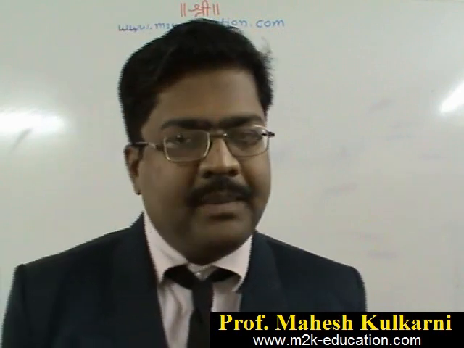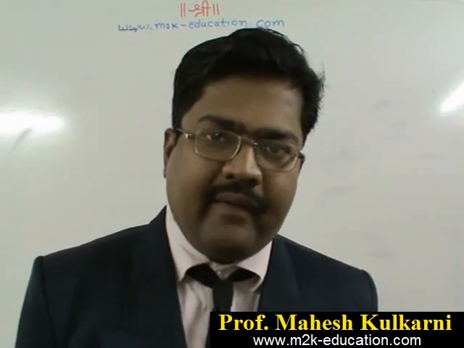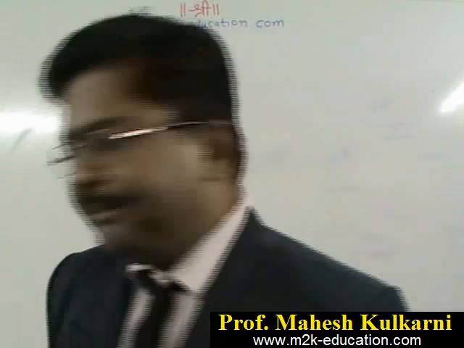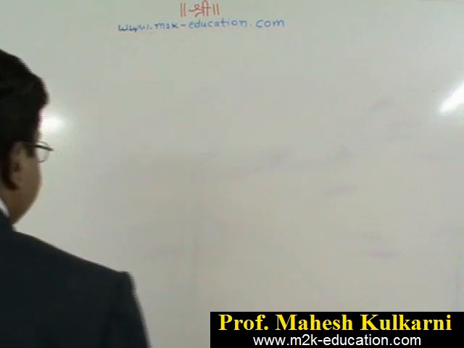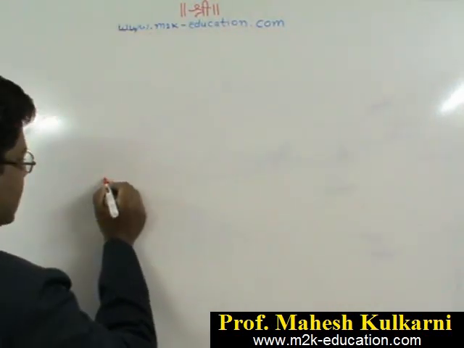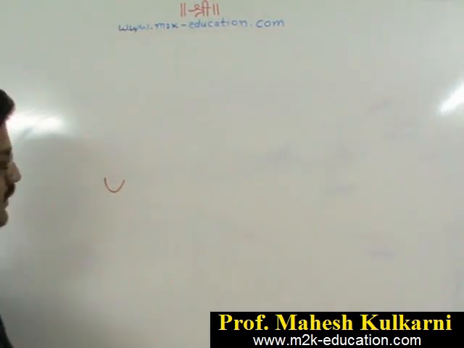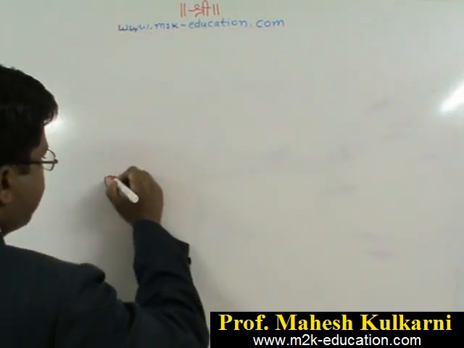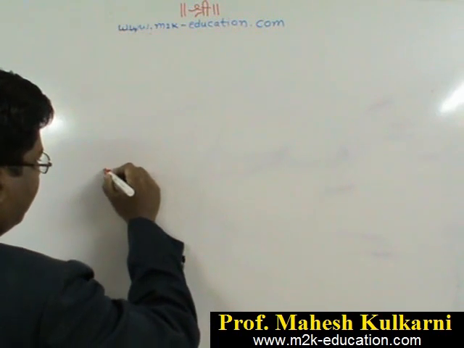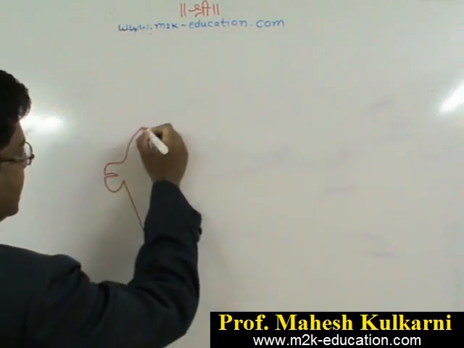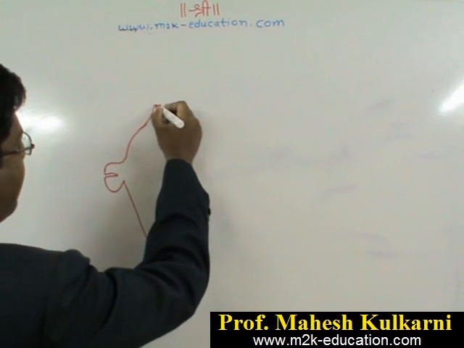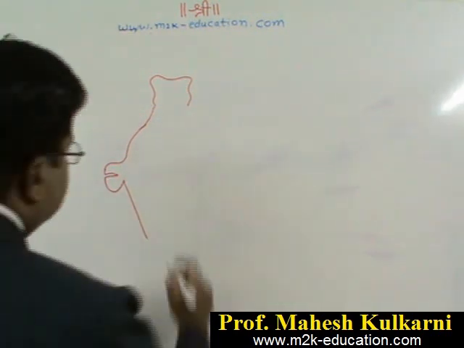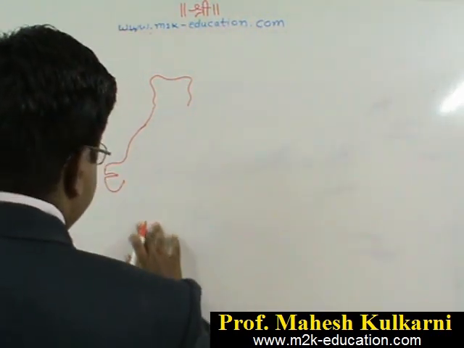Let us check this on the map. As we have discussed, history requires maps and you should be able to draw this map, so try to draw it with me. As we have discussed earlier, started from Gujarat, Kutch, Rajasthan region, Punjab, Kashmir. Then this line should be there.